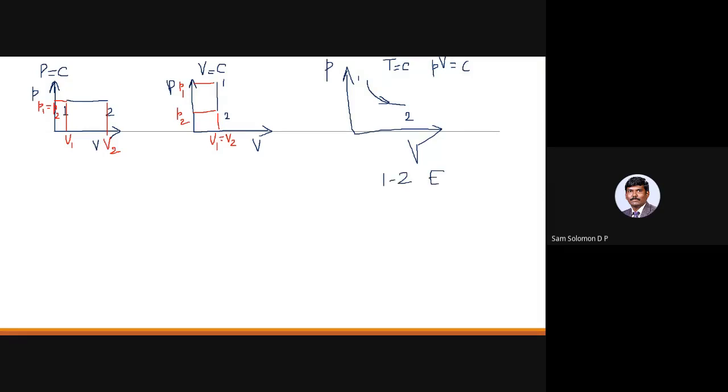In your real scenario, it can be 1, 2 or 3, 4 or whatever it may be. It may be even 2, 1 depending upon whatever process that you have. For this particular PV diagram 1, 2, it is expansion. And if you are moving in the opposite direction, 2 to 1, then that is compression. You can see that the pressure rises and the volume decreases. So this is your P1.